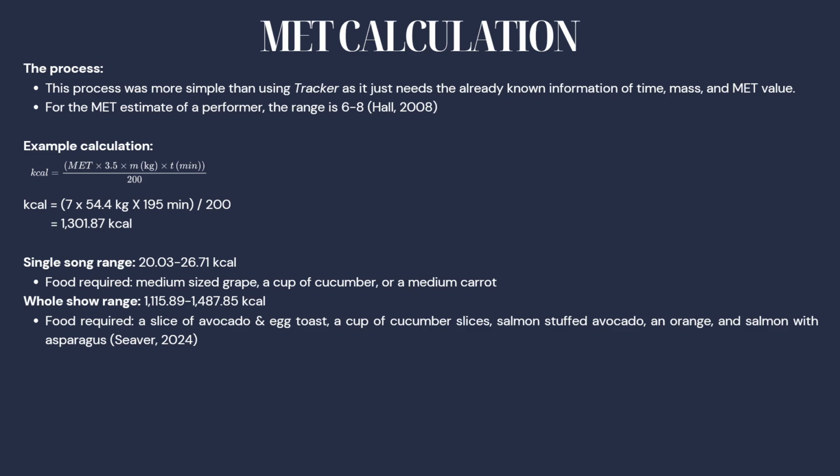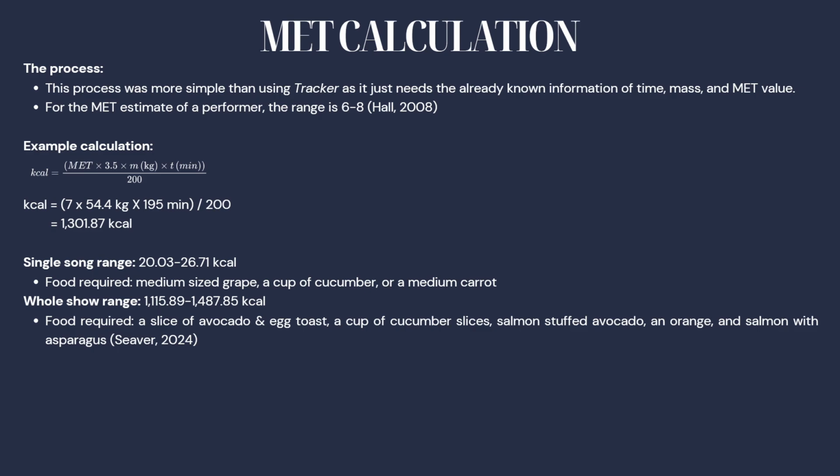For the MET calculation, this process was more simple than using Tracker, as it just needs the RD information of time, mass, and MET value, which stands for metabolic equivalent. For the MET estimate of a performer, the range is about 6 to 8. So this is MET times 3.5 times mass times time divided by 200, and for the whole show, it's 1,301.87 calories. For a single song, it's 20.03 to 26.71 calories, which is a medium-sized grape, a cup of cucumber, or a medium carrot.